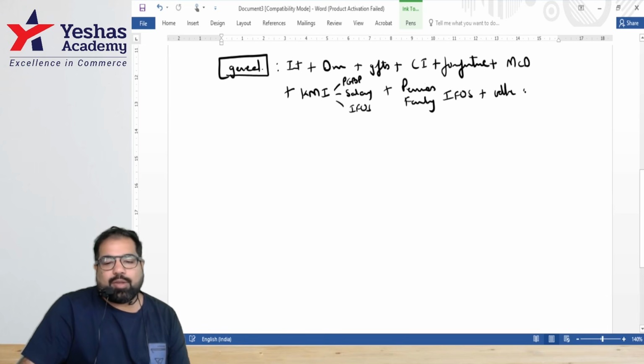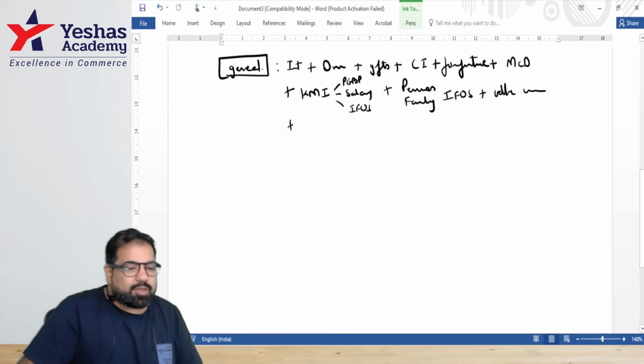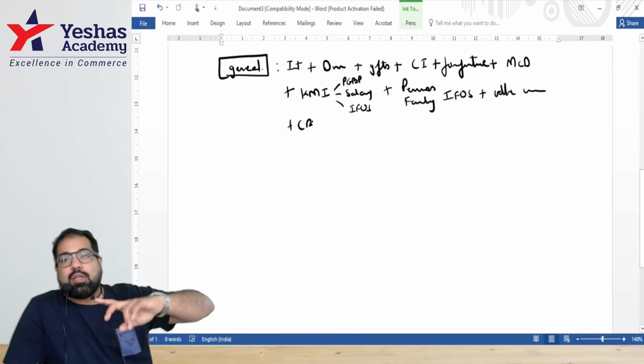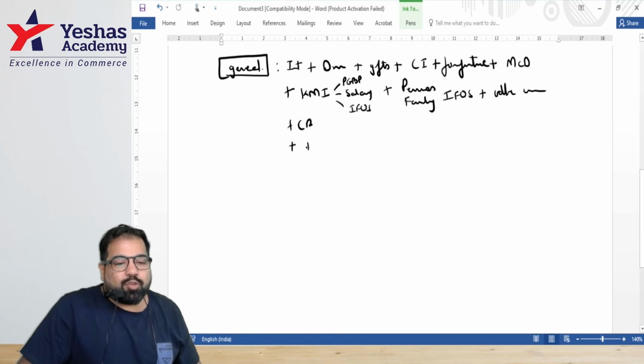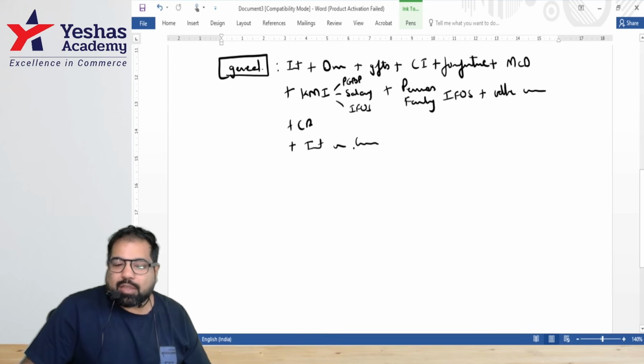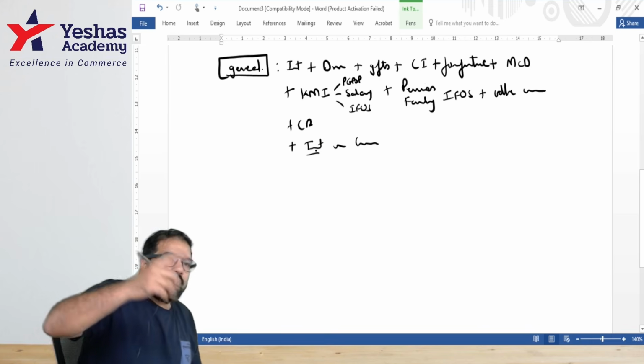Idle capacity will also be taxed under IFOS. Composite rent, guys, remember house plus furniture. That furniture will also be taxed under IFOS. And very important, guys, if you have interest on compulsory acquisition, that will also be taxed under IFOS.